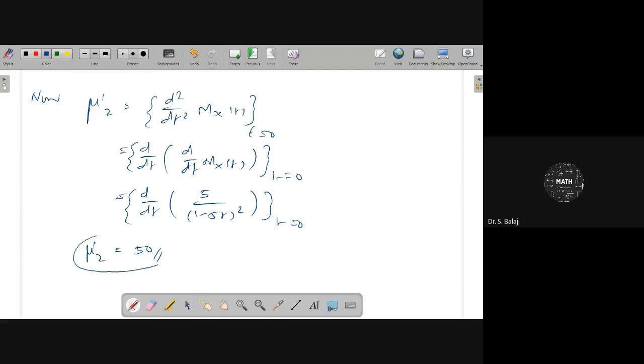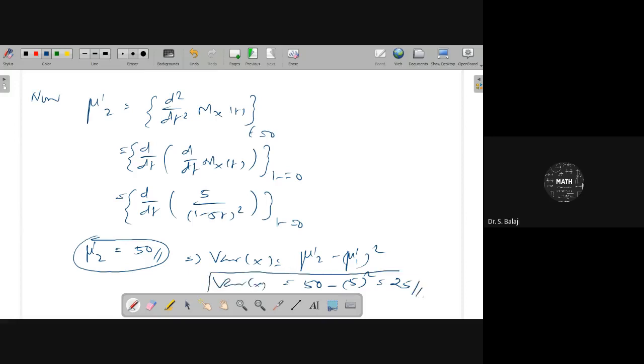Therefore, your mu dash 2 is equal to 50 now. Then you can identify the variance. Variance of x is equal to mu dash 2 minus mu dash 1 whole square. Already mu dash 1 is 5, squared. Therefore, your answer will be 25. So the variance for this problem will be 25 minutes.